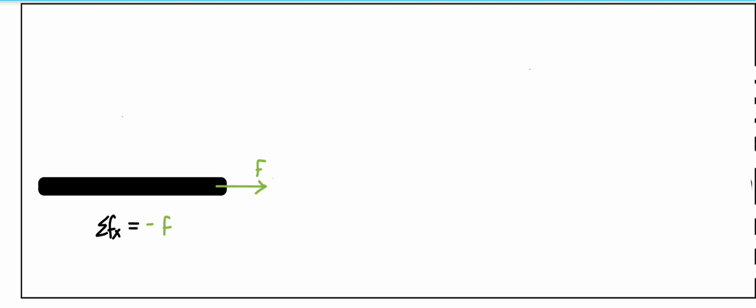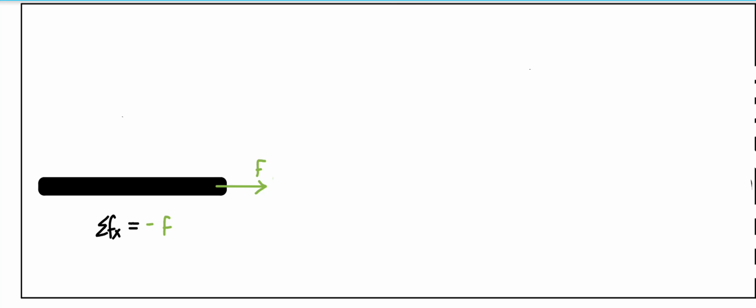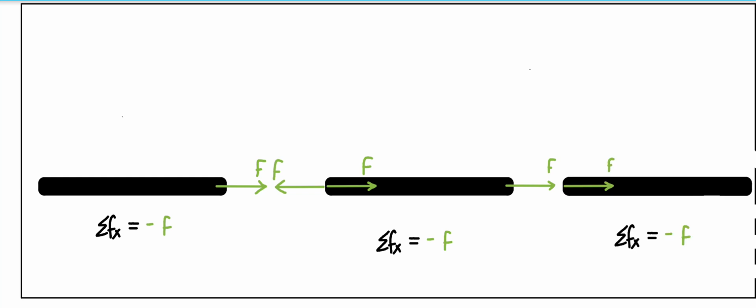Now I would like to discuss further. You can see here I take a force which acts on a beam. You can see a beam on which a force F acts. So I take another situation here also. If you find the summation of Fx, that gives minus F, and you can take another case here also, the summation of Fx is minus F. Or I can restate here that F acting at one point gets transferred to another point without changing any effect. So I would like to restate here that F acts.